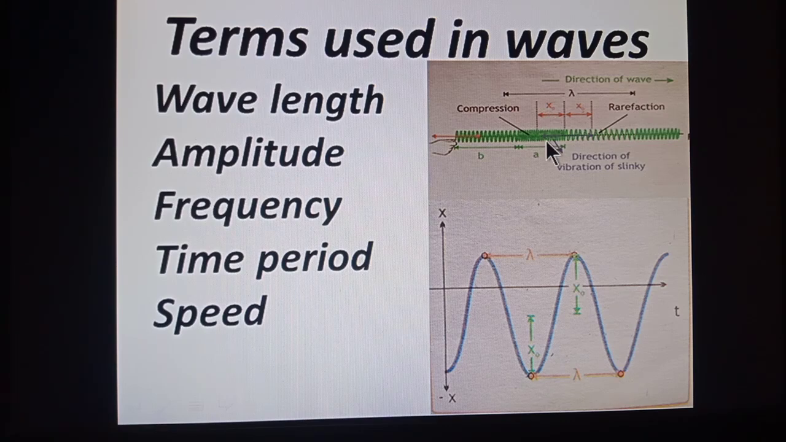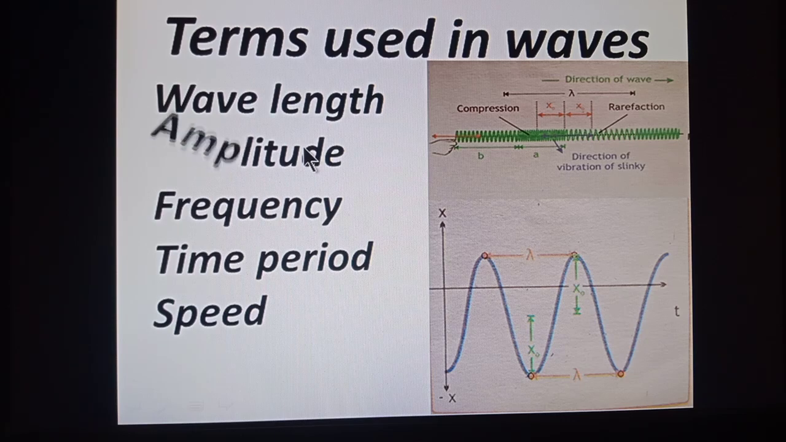Similarly, in case of longitudinal waves, the length of one rarefaction and one compression collectively is known as one wavelength, or one wavelength is the distance from center of one rarefaction to the center of other rarefaction, or from the center of one compression to the center of other compression. These distances are called wavelength and it is measured in meters since it is distance.